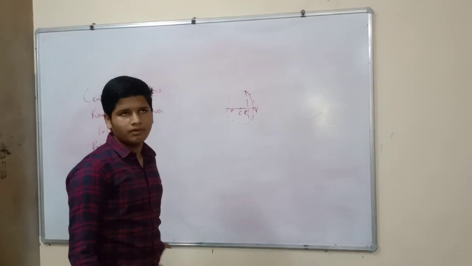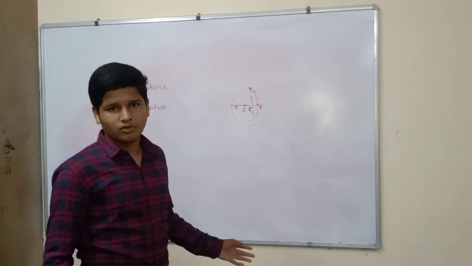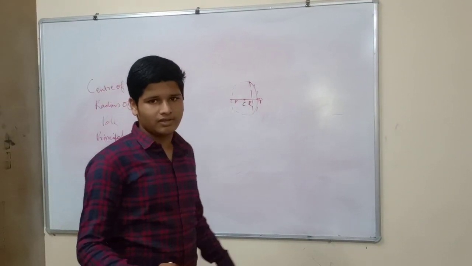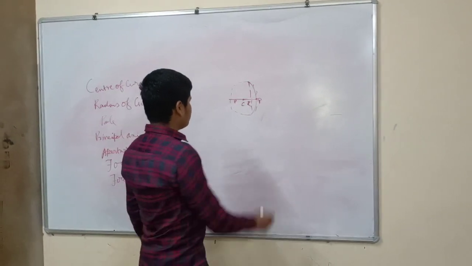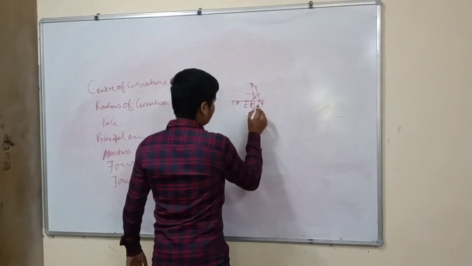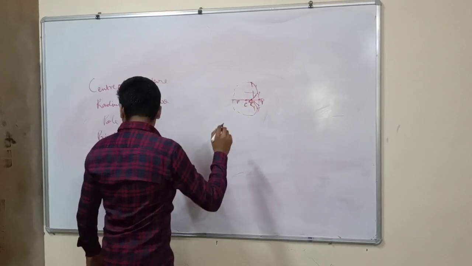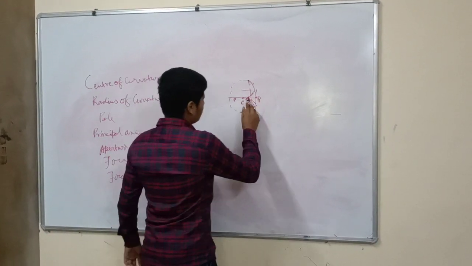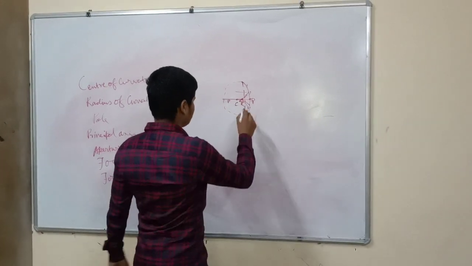I can give an example: the focus of the antenna dish. It converges all the electrical signals on one point. That's the dish. And the rays which are reflected back from a spherical mirror are converged at a point known as the focus. The distance between the focus and the pole is known as the focal length.